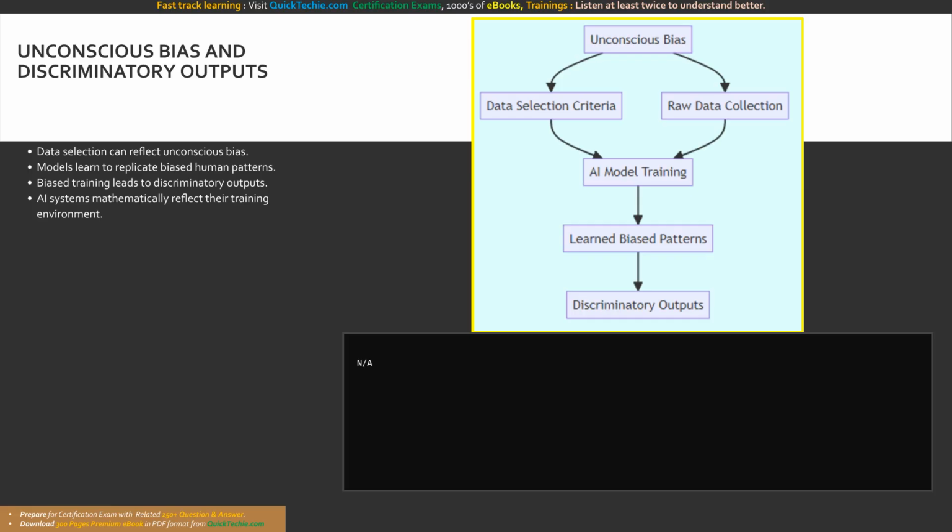Observe the workflow presented in this diagram, which maps the propagation of bias. We begin with unconscious bias, which actively influences both the data selection criteria and the raw data itself. These compromised inputs feed into the AI model training phase. Ultimately, the model processes this biased information and generates discriminatory outputs. This visual clearly demonstrates how unchecked human biases cascade through the entire technical system to negatively impact the end user.